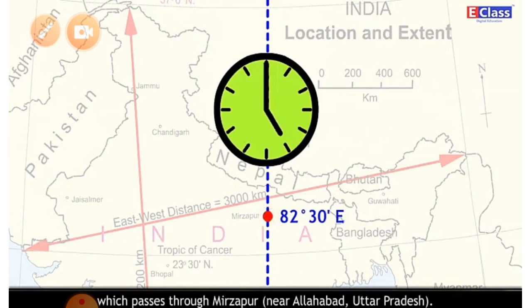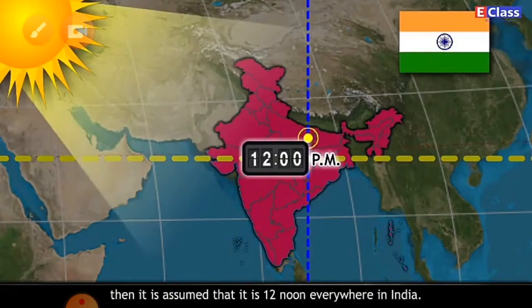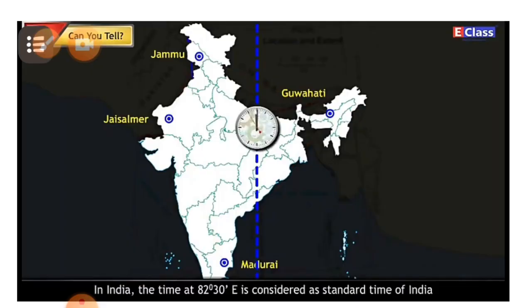There is no difference of more than 1 hour between the local time at 82 degree 30 minutes and other places in the country. So here in India, the time at 82 degree 30 is considered as the standard time of India.